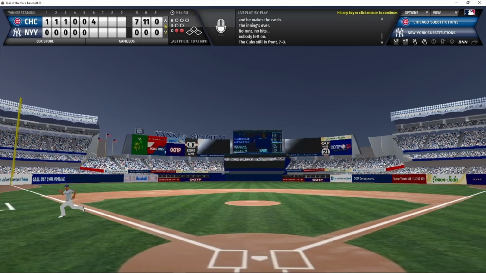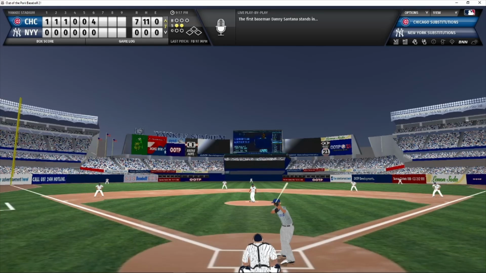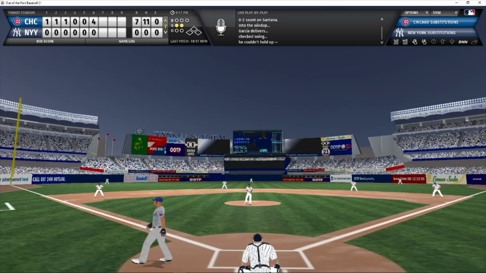It is 7-0 Cubs. Danny Santana, 1 for 3 today, leading off for the Cubs against Deivi Garcia in the top of the 7th inning. 0-2 count to Santana. Garcia with the pitch. Check swing, strike 3. The umpire says it doesn't matter if you swung, that was a called strike.